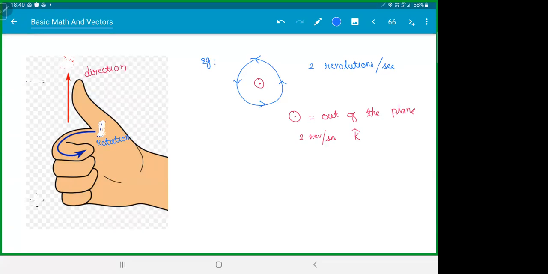Now see, most of the things that we have in the house are right-hand screws. Meaning, look at this. Now you want the bottle cap to come out. So take your hand. You want the thumb to be pointing out, because you want the bottle cap to come out. So how should I rotate? This way. If I rotate it this way, the cap comes out.